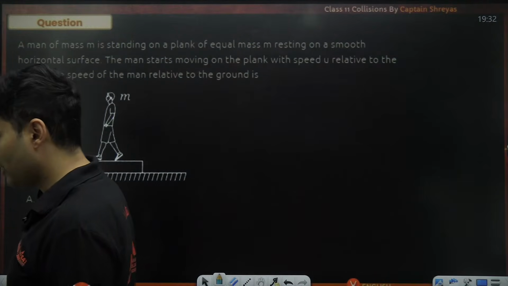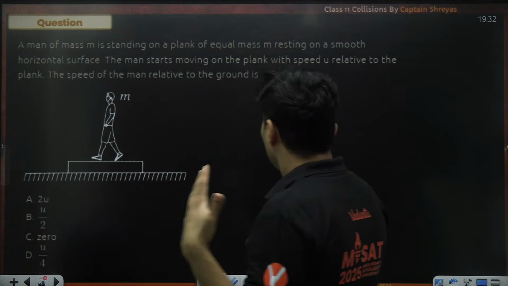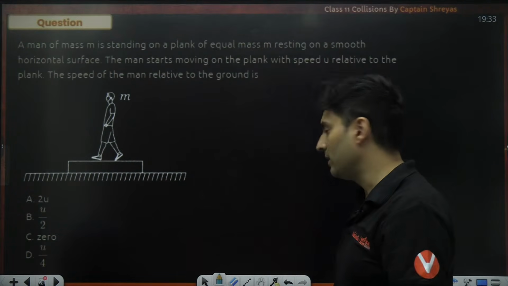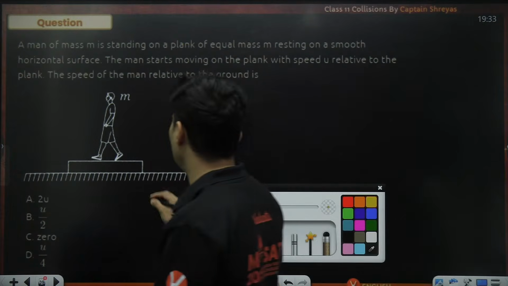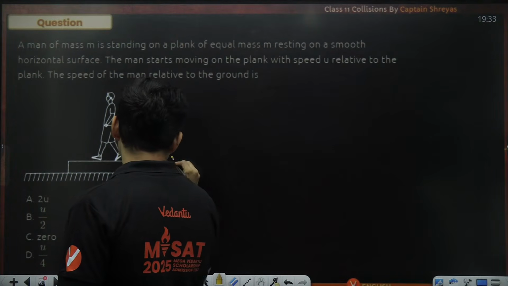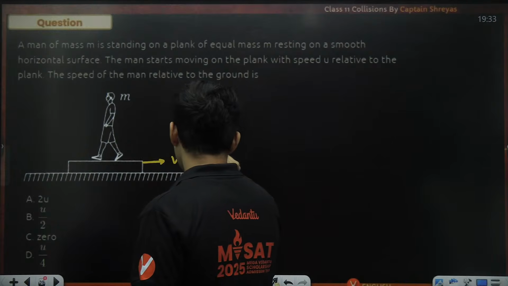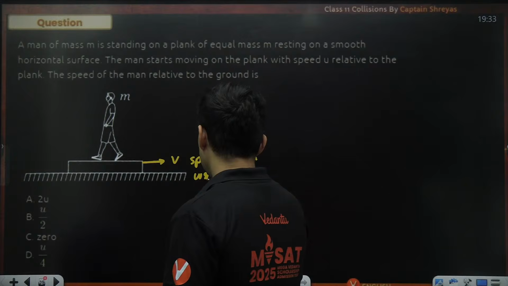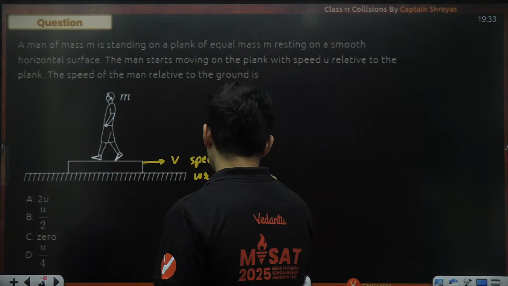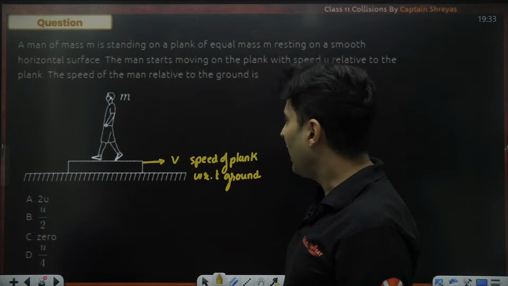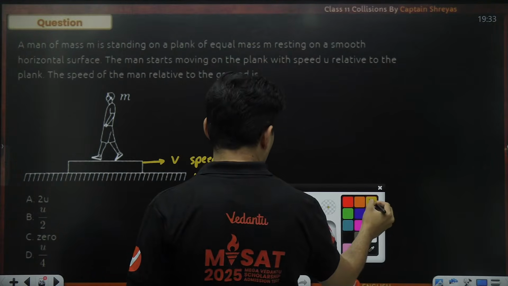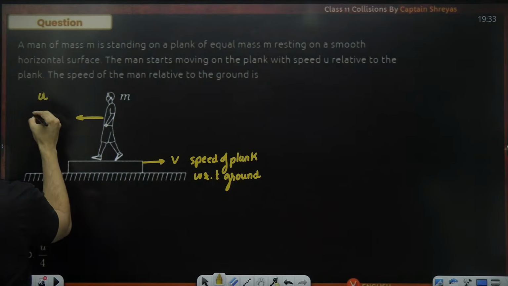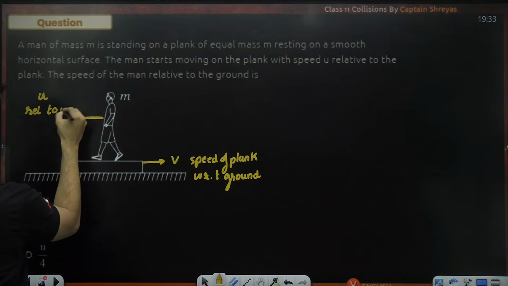Okay, perfect. Let's see. So, the man's speed is given with respect to the plank, and the plank speed is not given. That's the first step I believe we should do. The speed of the plank. This is the speed of the plank with respect to the ground. With respect to the ground. And this person's velocity is also given. This is u, but relative to the plank.